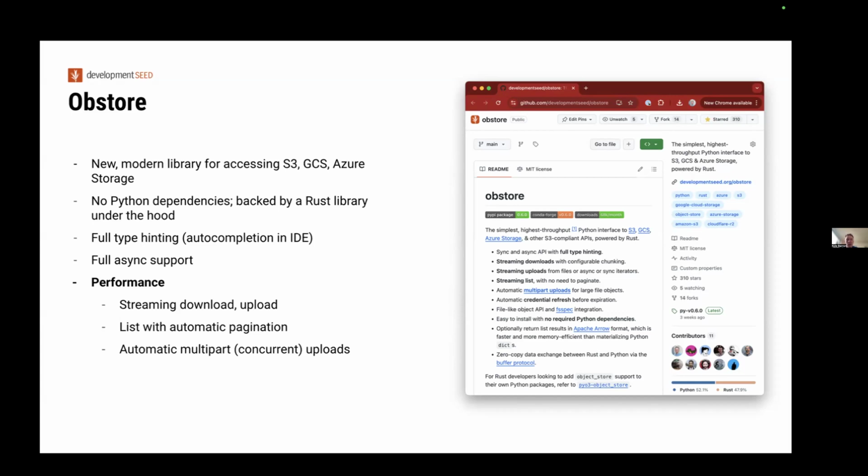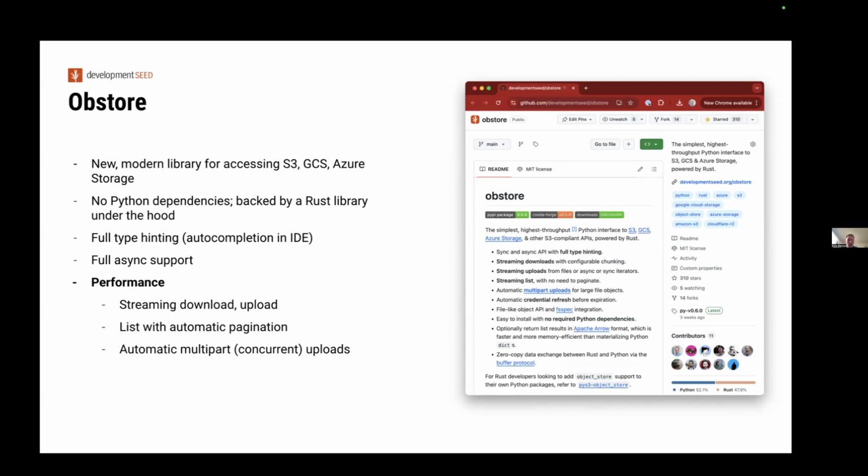And so obstore is a new modern library that uses a Rust library under the hood to access each of these with a single API. This means it doesn't have any Python dependencies and is really pleasant to use. For example, it has full type hinting. It's fully async, but also optionally synchronous if you want that for development. But the async support makes it potentially really fast.